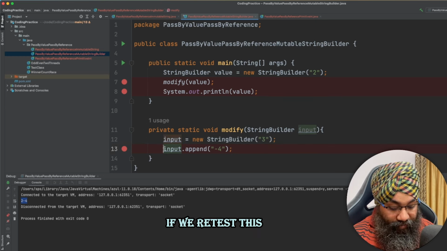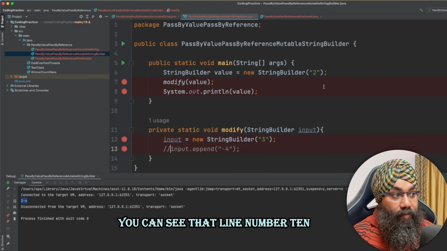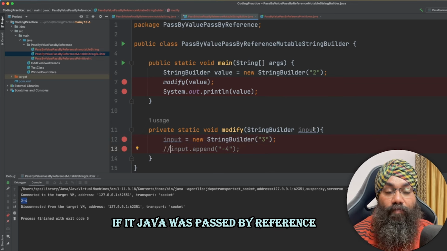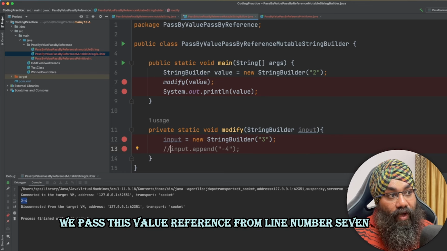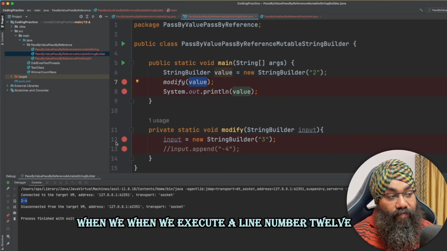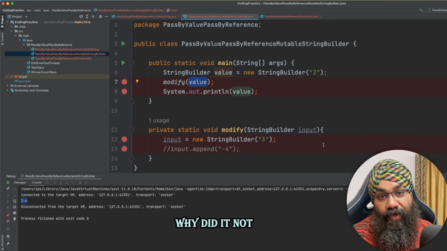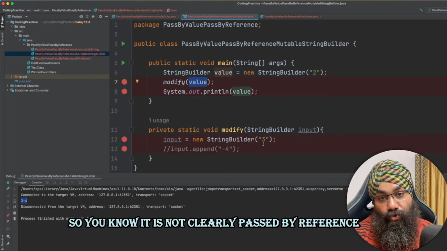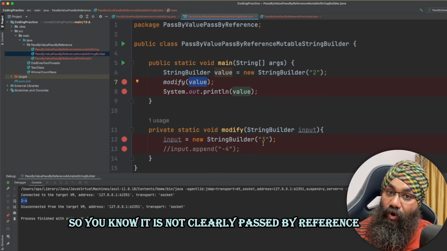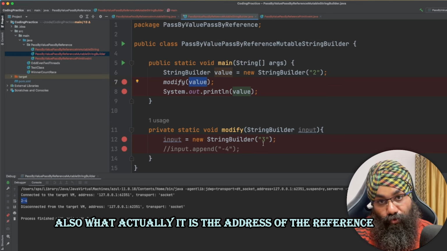If we retest this, you can see at line number 10, if Java was passed by reference, we passed this value reference from line number 7. When we executed line number 12, we assigned a new object to that reference. Why did it not print the new object? So it is clearly not passed by reference either.